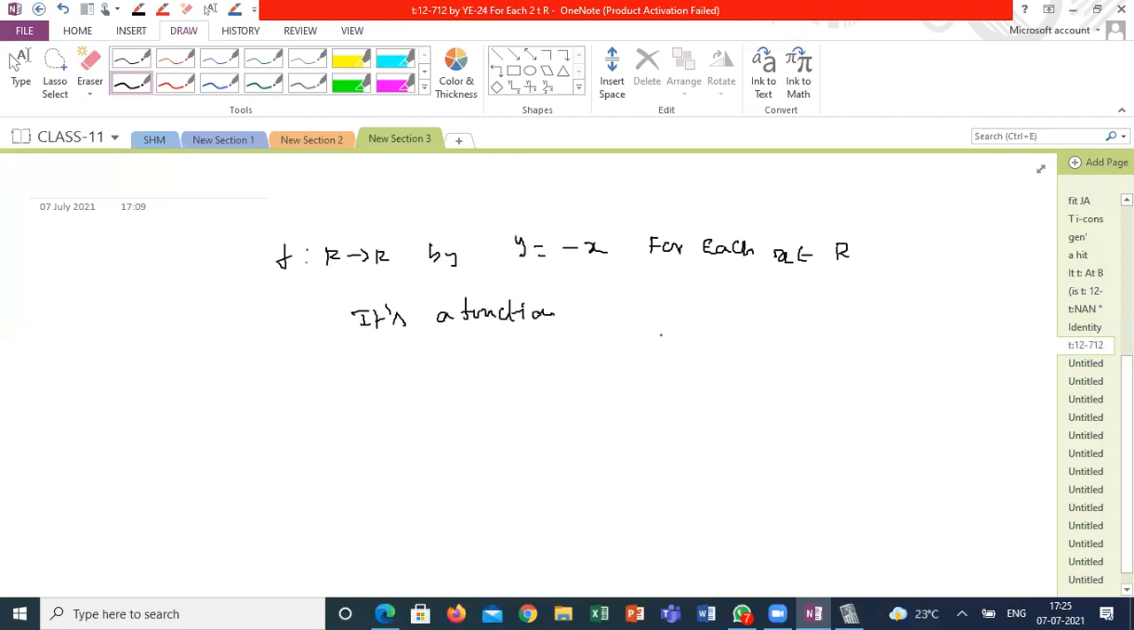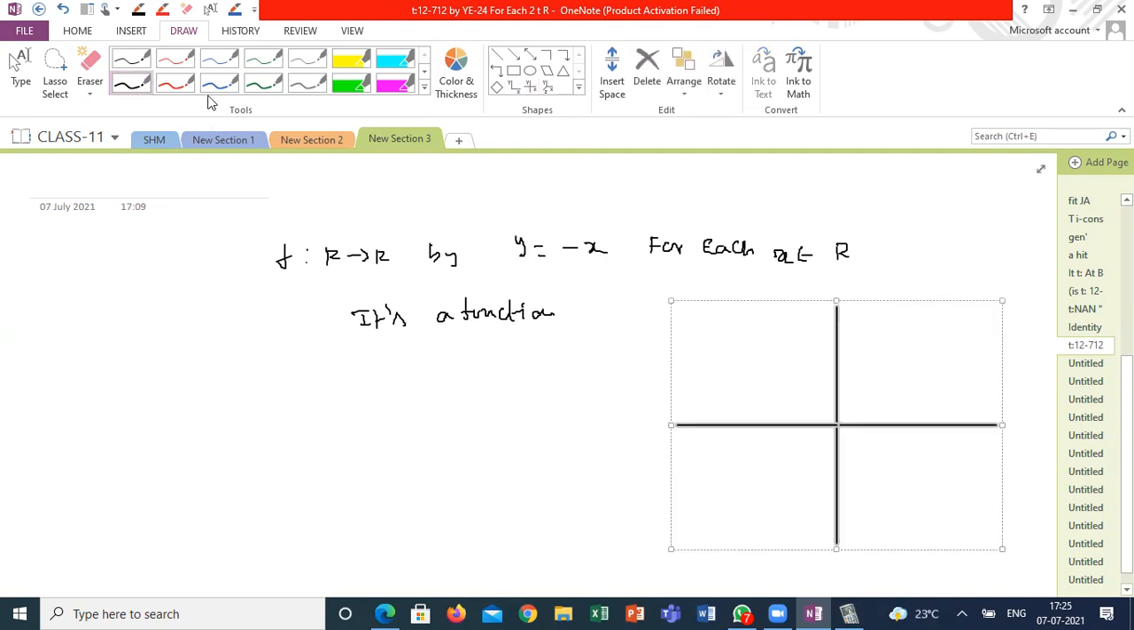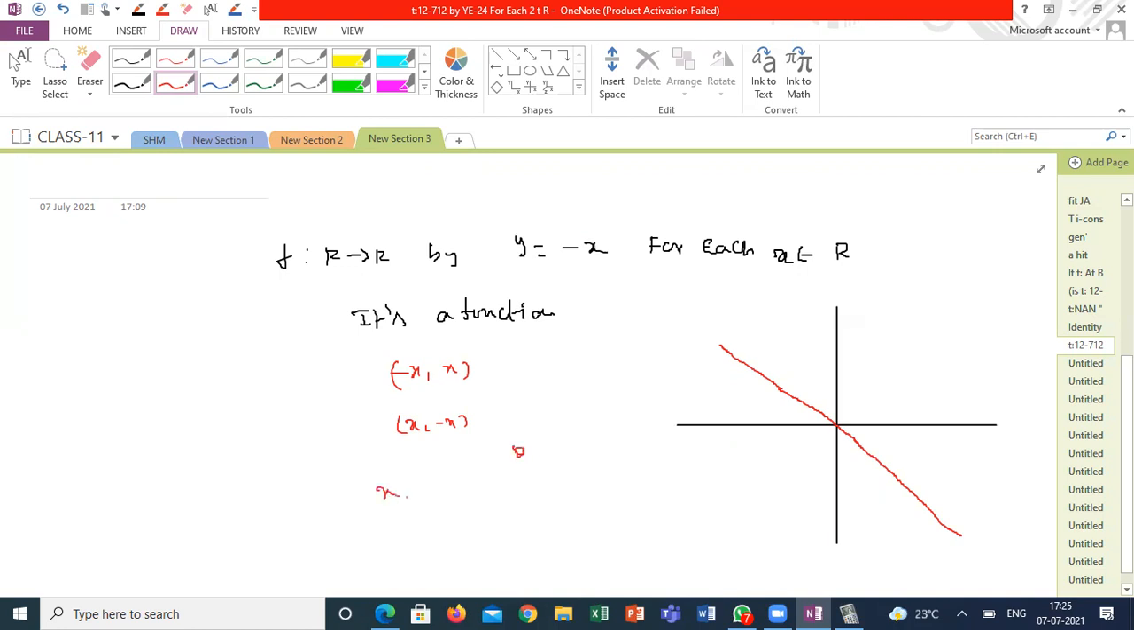And how does the graph of the function look? What is the graph of this function? This is the graph of the function. Its ordered pairs are like this: x comma -x. If I substitute a positive value, the same magnitude with a negative sign will come. If I substitute x is equal to 1, y should be -1. If I substitute x is equal to -1, y is equal to +1. That is the condition of this function.